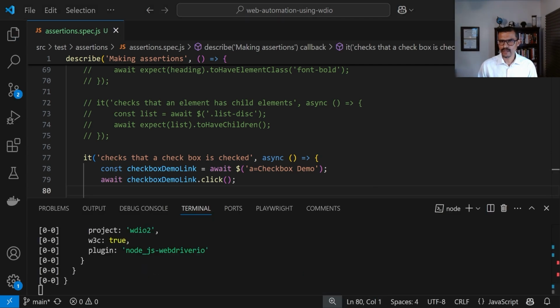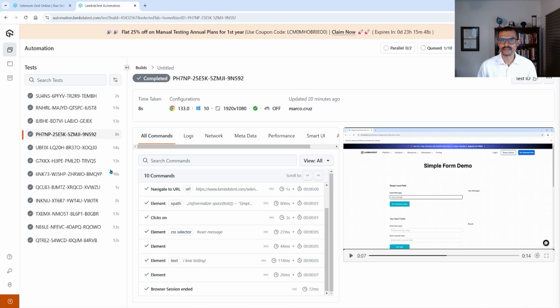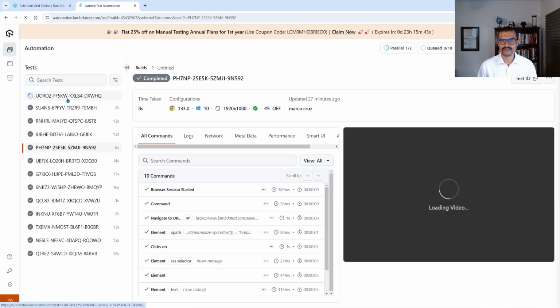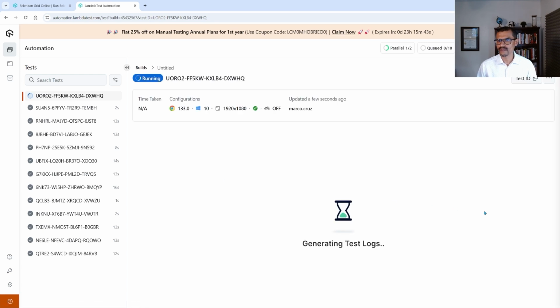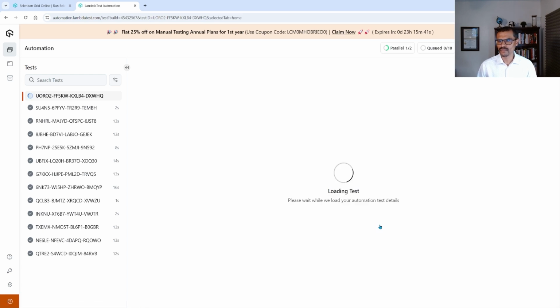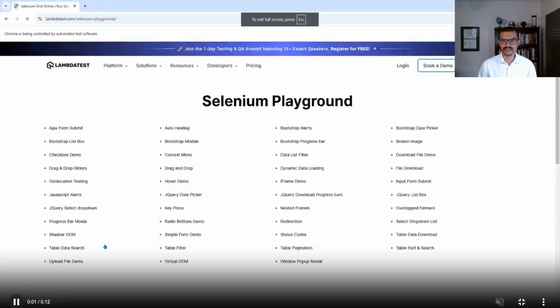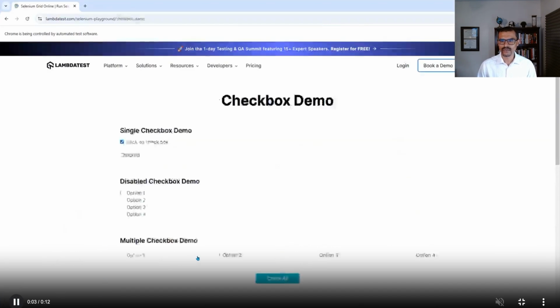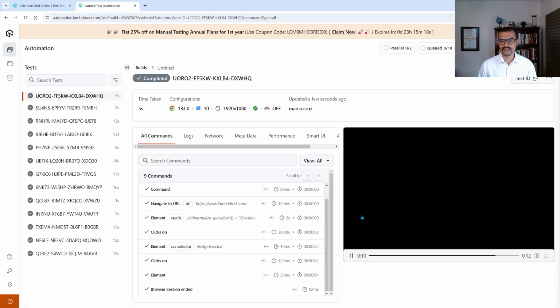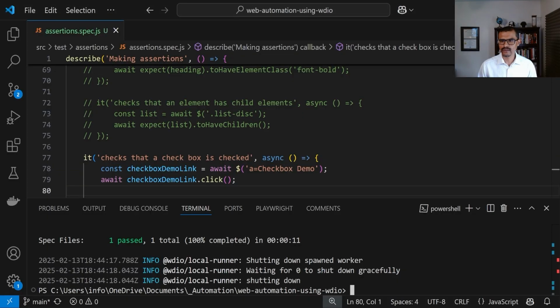Then we're going to go back over here, LambdaTest. Let me refresh the page. There we can see that the test is executing right now. Let me go ahead and show you guys. And here we can see that the test has executed and it's going to that checkbox. It's checking the box right there. We can see that the box is checked, and it also verifies that it's actually checked. So if we go back over here to the IDE, we see that the test has passed.